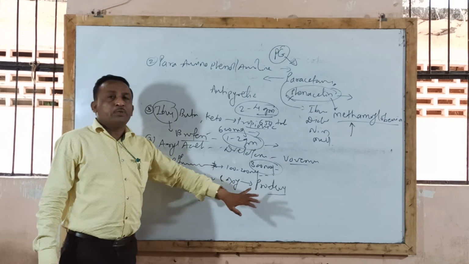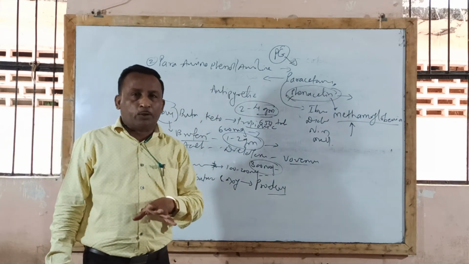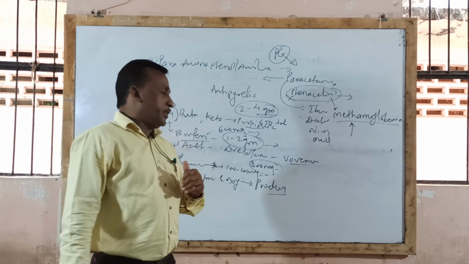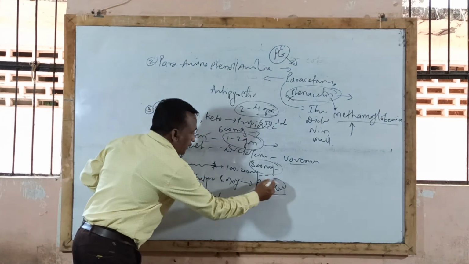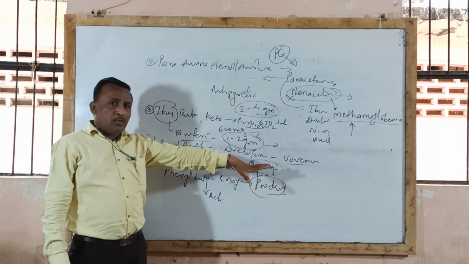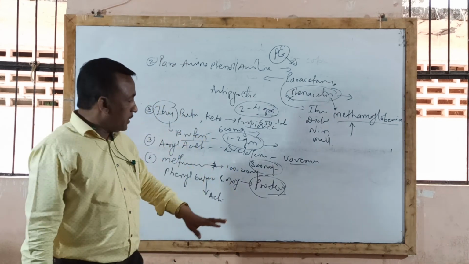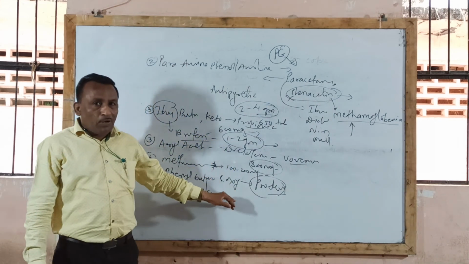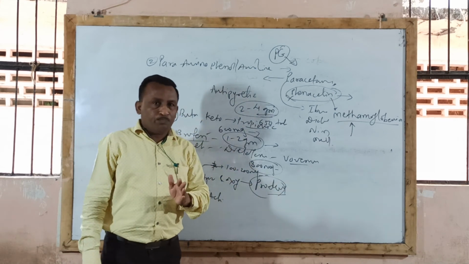A prodrug means a drug which as such is inactive, but after metabolism is converted into the active form. So phenylbutazone forms the active product after metabolism, which produces analgesic, anti-inflammatory, anti-rheumatic action, and is also used in treatment of gout.